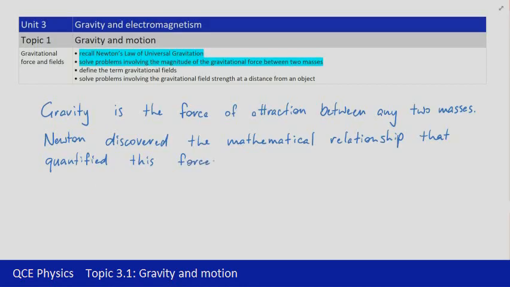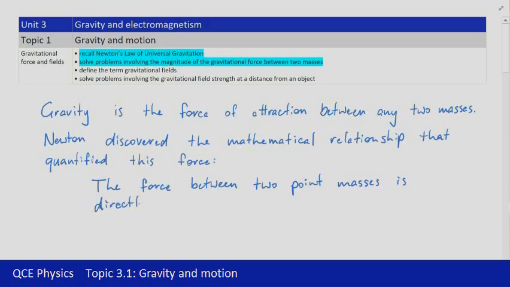So this equation is one that we can use to predict forces, but it's not necessarily going to explain why those forces exist. The wording that you need to be able to recall here is that the force between two point masses, and by point masses we mean masses that can be considered to be concentrated at a point, is directly proportional to the product of the masses. We'll talk a little more about that once we've dealt with this equation in more detail. That means that if either of the masses increases, then the force will also increase by the same scale factor.